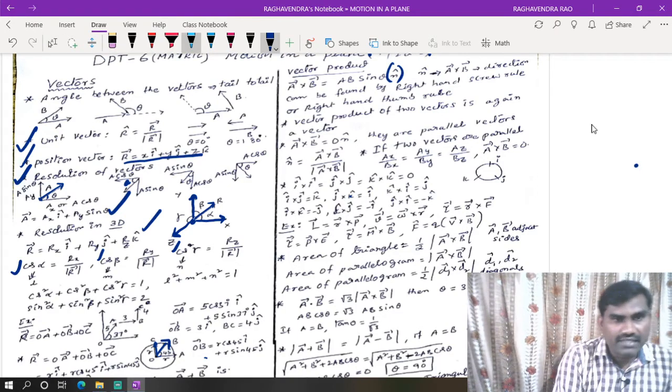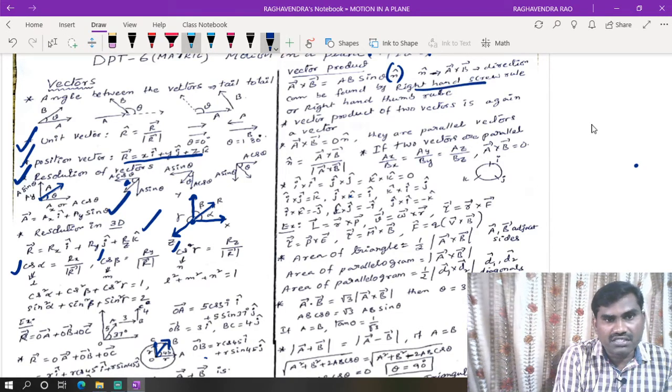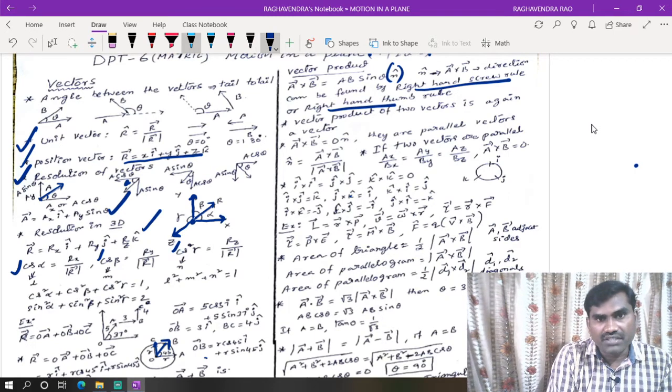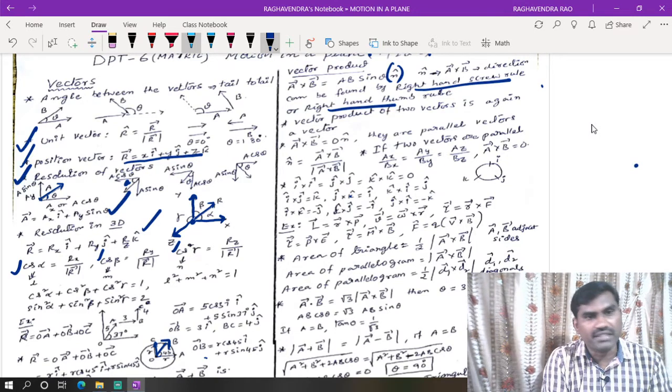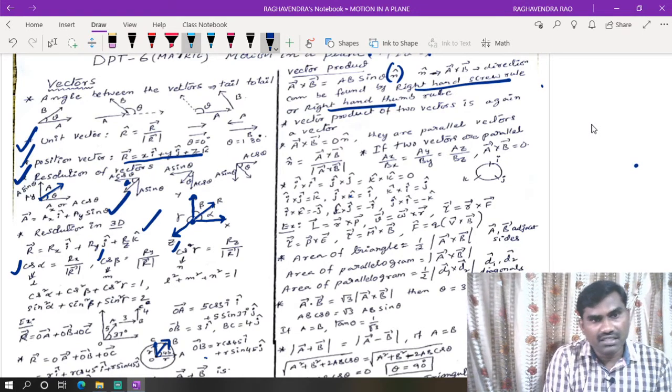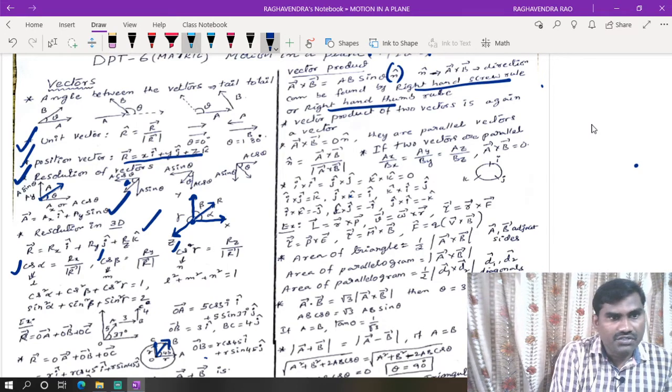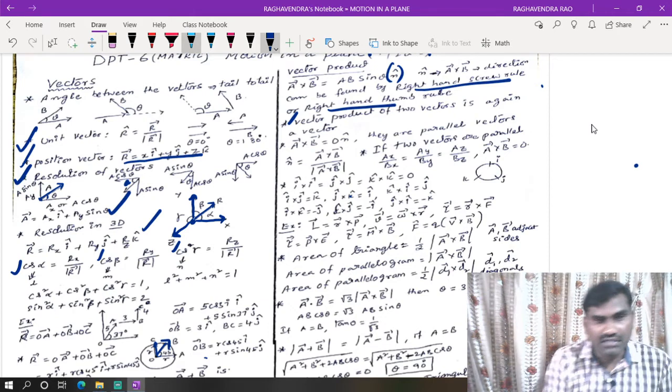Now this n cap direction can be calculated by using the right hand screw rule or right hand thumb rule. So you know, clockwise direction means into the plane of the paper, anti-clockwise direction means outside the plane of the paper. That is, we can take it as the right hand screw rule. Okay, right. So the vector product of two vectors is again a vector quantity.